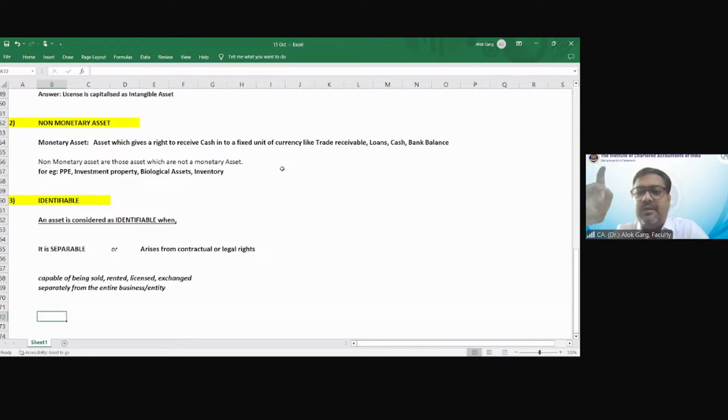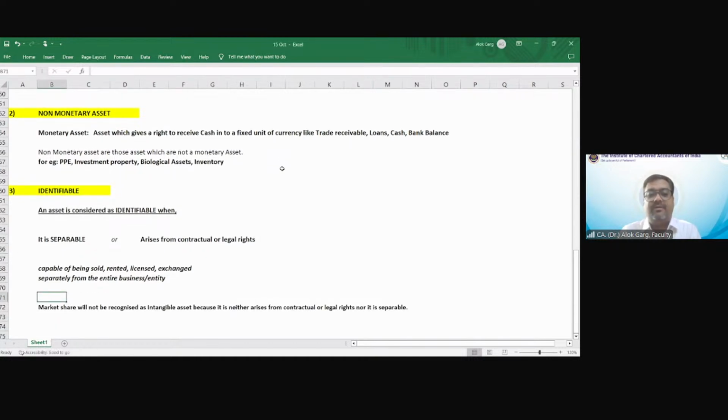But how has this company got the market share? Because this company has acquired the entire business, right? I cannot say that I can only sell market share, I can only sell goodwill, right? So this cannot be separated from the business. Have you understood that this cannot be separated from the business? Is that clear? So market share cannot be recognized as an intangible asset because it neither arises from contractual legal rights, nor is it separable.